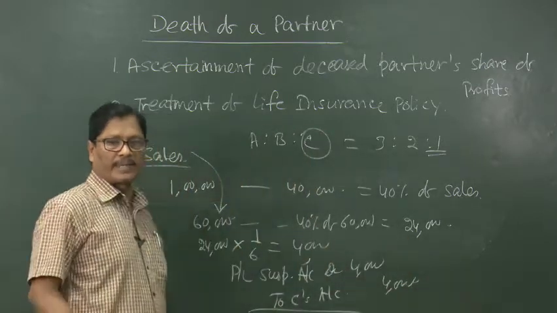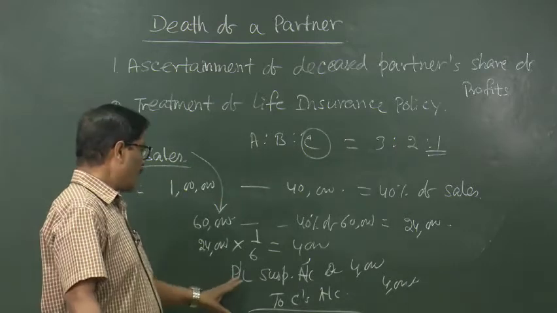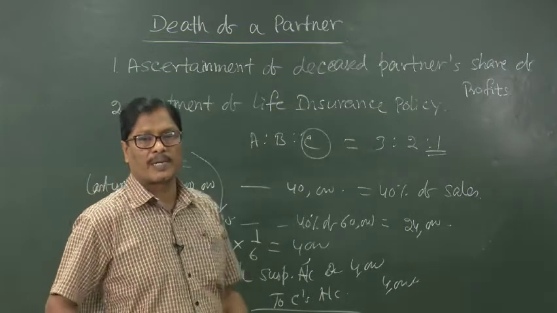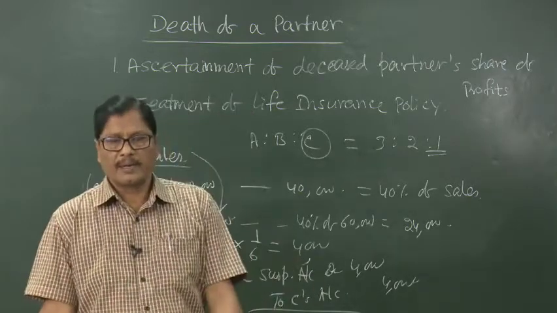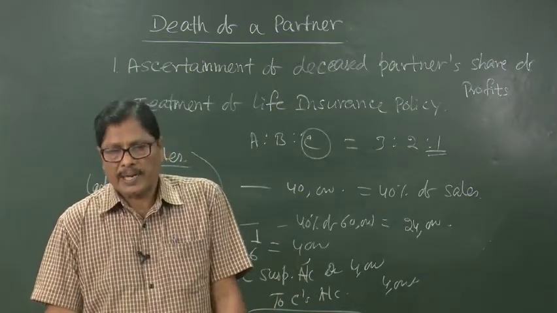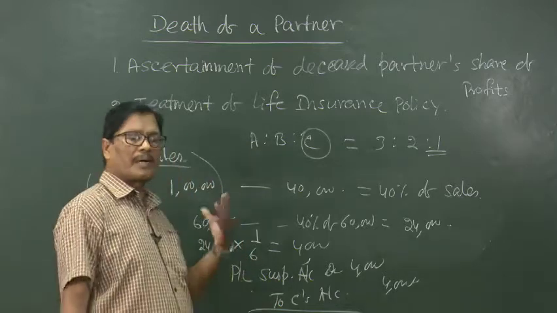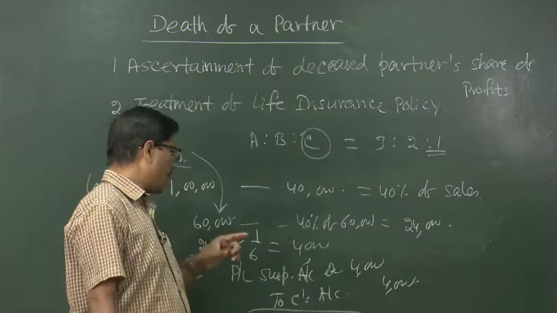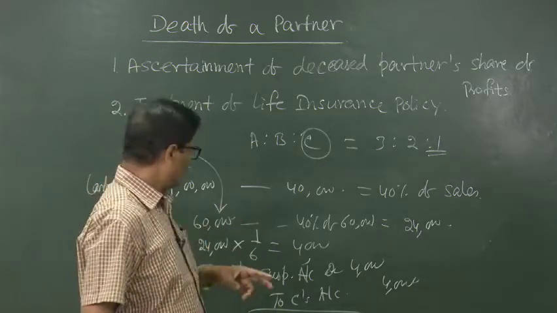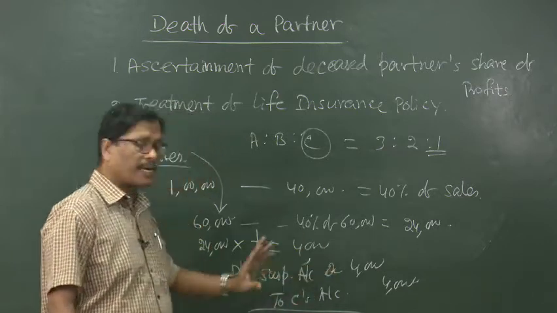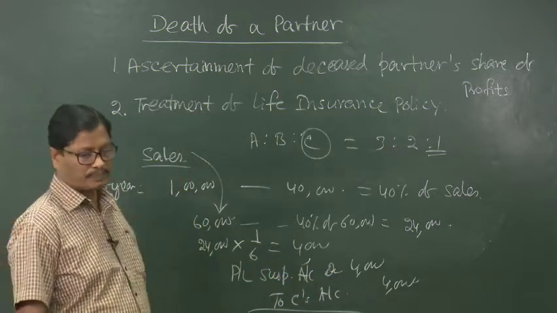In this way this entry will be passed, and as you know, profit and loss suspense account will continue to be shown in the balance sheet till the last date of the year, when the profit and loss appropriation account will be maintained, and at that time we can transfer this amount to the profit and loss appropriation account. There profit and loss appropriation account will be debited to profit and loss suspense account. In this way this profit and loss suspense account will be closed.